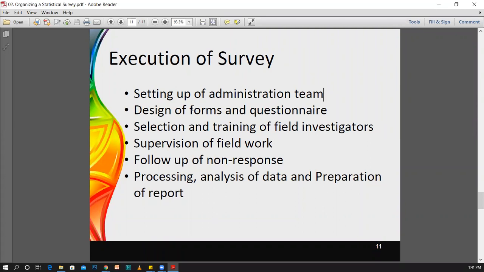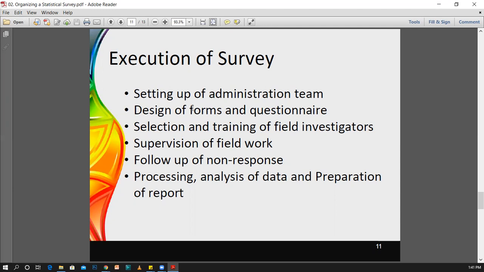Sometimes when you send investigators to an area where they do not speak the local language, how will they be able to collect data from the people living there? Otherwise, they are in trouble, as well as you. It is because when you are selecting these investigators, based on the objective or purpose of the study, you have to find them accordingly.